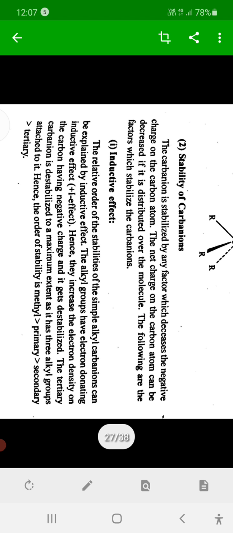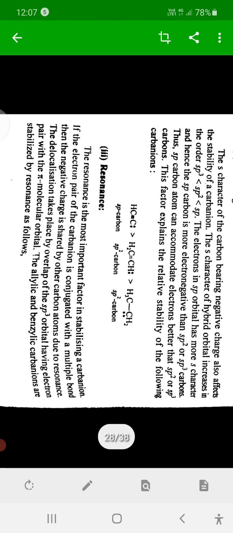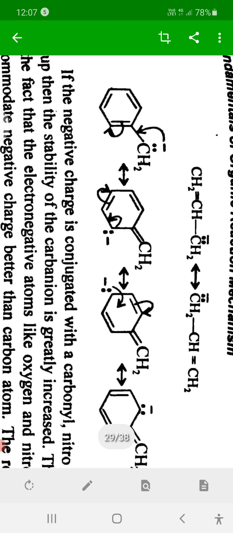If the adjacent groups show minus R effect, that is withdrawing resonance effect, then those groups can minimize the electron density of that carbon by withdrawing it towards themselves.